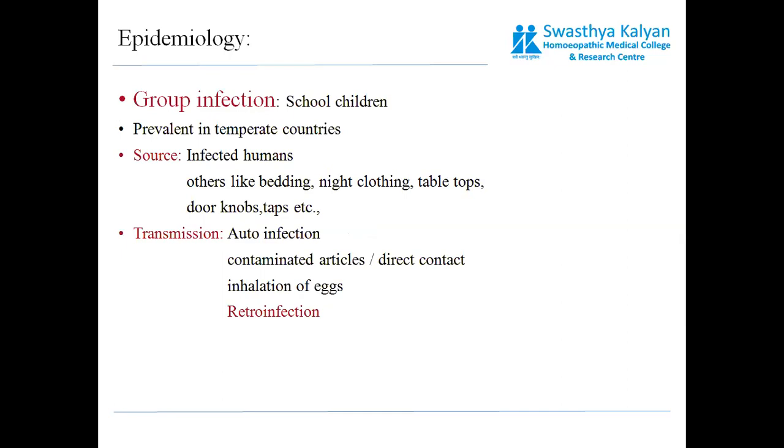Now, regarding its epidemiology, or how it spreads: usually there is group infection in school children, and it is prevalent in temperate countries. The source is the infected human, and also bedding, night clothing, tabletops and doorknobs, where the child will scratch and put their hand on these surfaces. So these surfaces become places for transmission. The transmission is by auto-infection, contaminated articles, direct contact, inhalation of air, and retro-infection. Retro-infection is from scratching: the child might scratch and put their own hand in their mouth, so the same individual gets affected again.